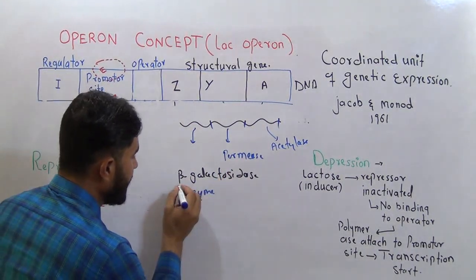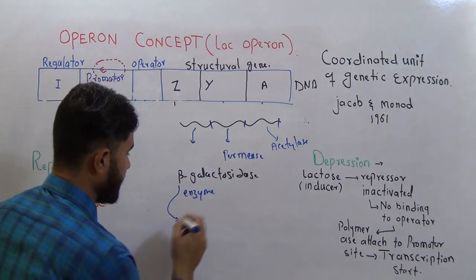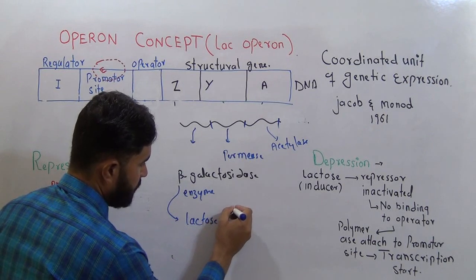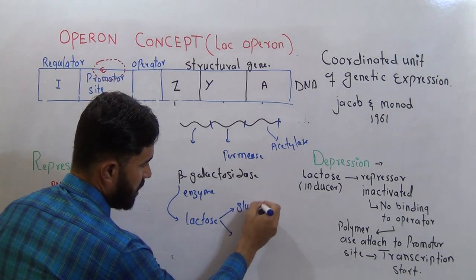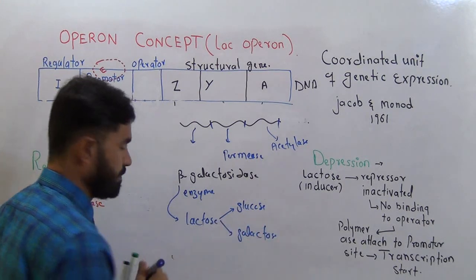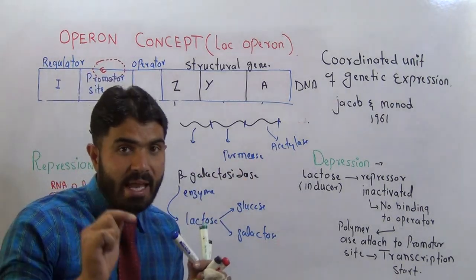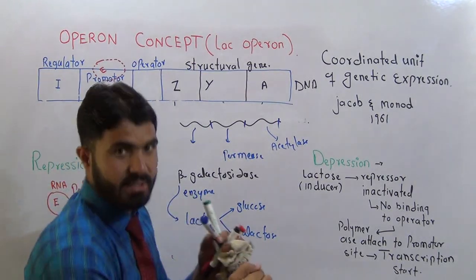The enzyme beta-galactosidase will break down, hydrolyze the lactose. This is your lactose, and it will hydrolyze it into 2 pieces, glucose and galactose. The permease is another enzyme. It will help the lactose enter into the cell.